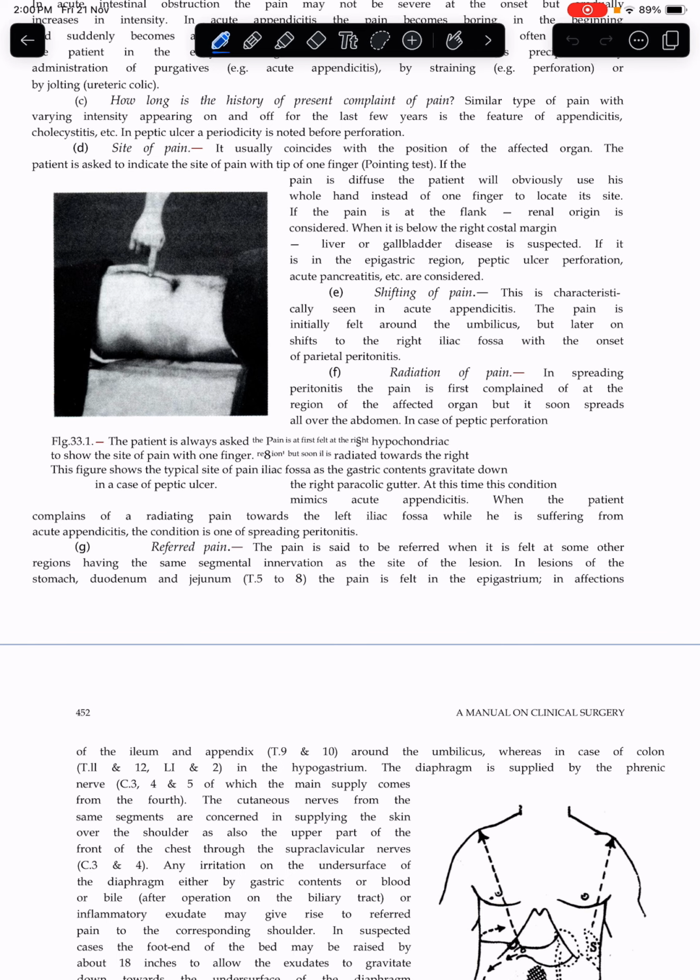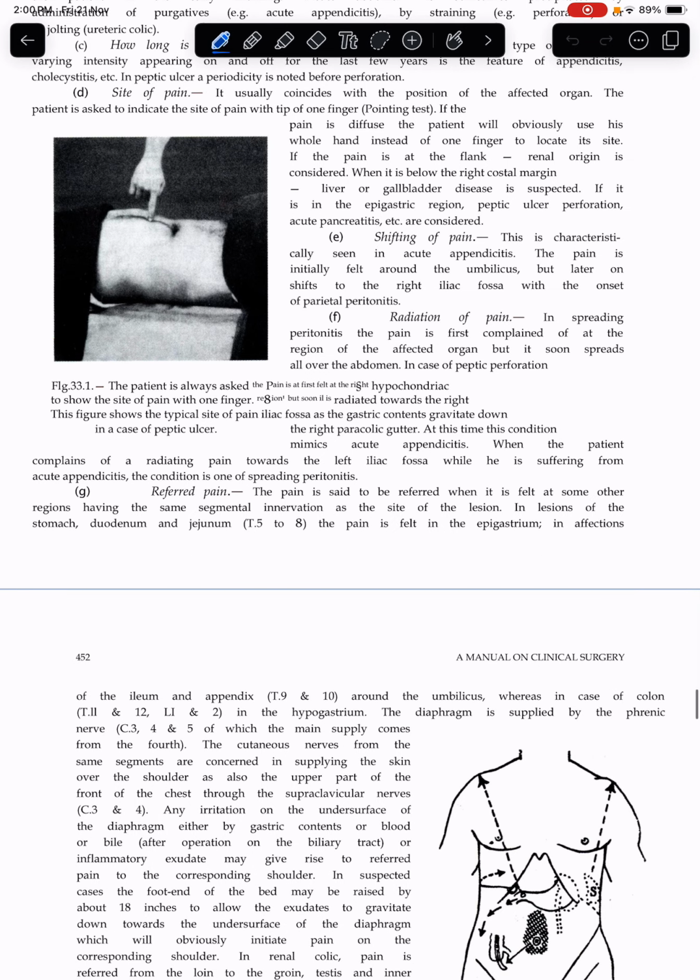In case of peptic perforation, figure 33.1, the patient is asked to show the site of pain with one finger. The figure shows the typical site of pain. As the gastric contents gravitate down towards the right iliac fossa in the case of peptic ulcer, pain is felt at the right hypochondriac region but soon is radiated towards the right iliac fossa. At this time this condition mimics appendicitis. When the patient complains of radiating pain towards the left iliac fossa while he is suffering from acute appendicitis, the condition is one of spreading peritonitis.